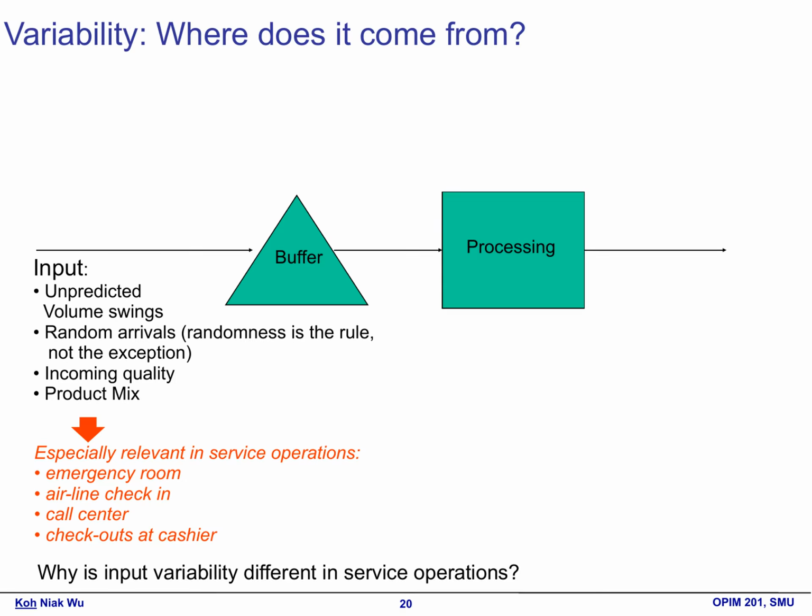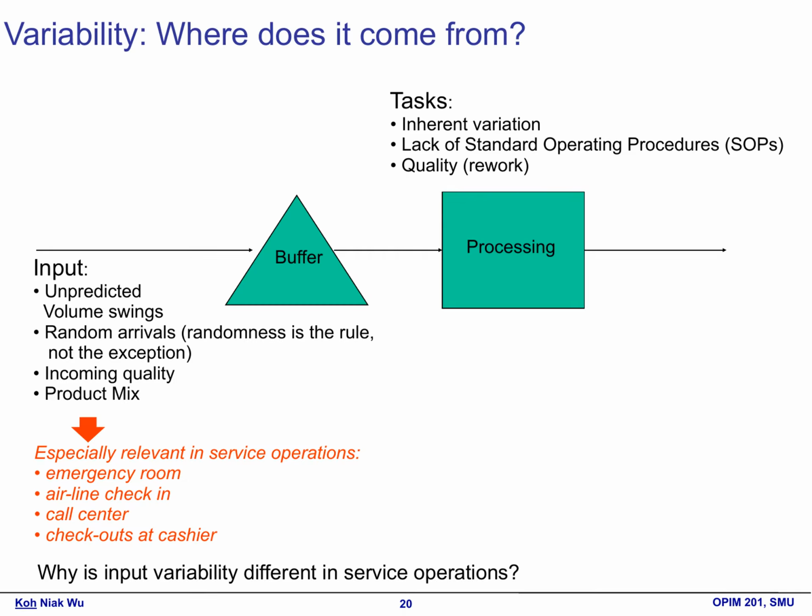Variability is especially relevant in service settings. Here are a few examples. Emergency rooms. Patient arrivals can be unpredictable. This requires flexible staffing and resources. Airline check-in. Passengers arrive at different times. Efficient systems must handle this variability. Call centers. Call volumes can fluctuate. This impacts how many agents are needed at any time. Checkout at cashiers. Customer flow can vary throughout the day. This affects wait times and service efficiency.